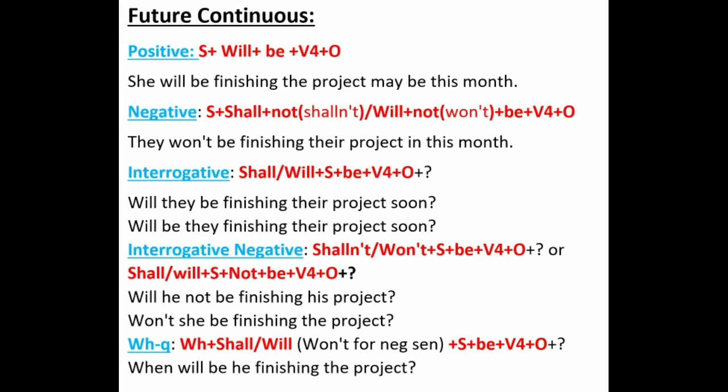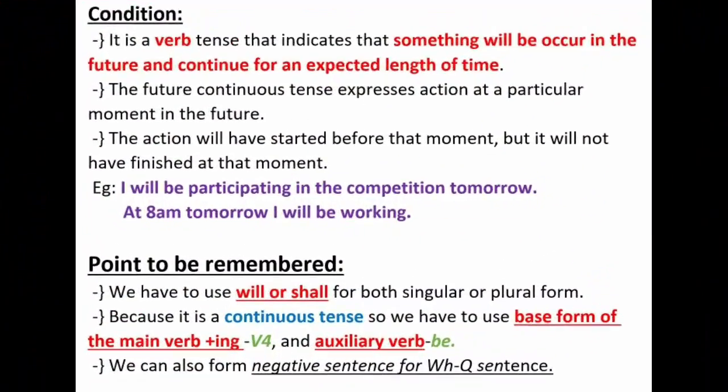Now in future continuous, we have to use the auxiliary verb be and V4, that is our main verb, isn't it? Here I have mentioned two sentences for your convenience, especially the interrogative and interrogative negative sentences, which will help you to make it out thoroughly.